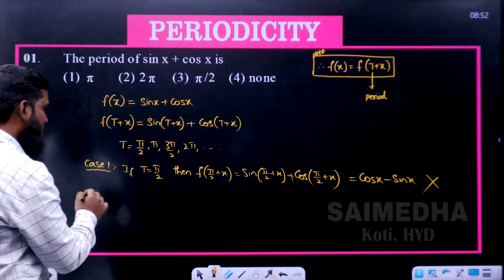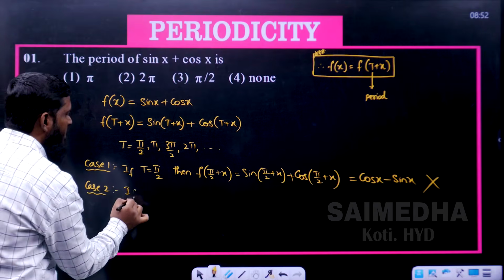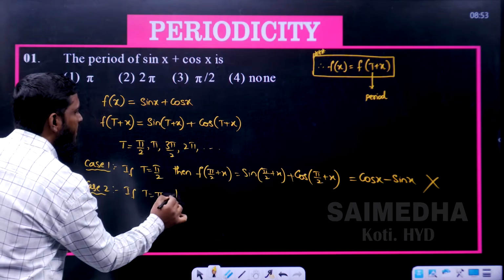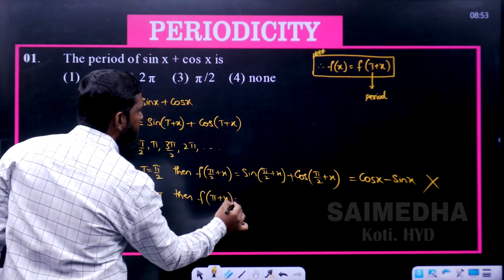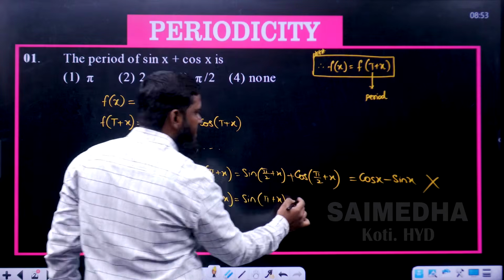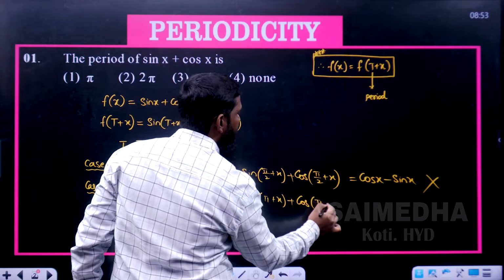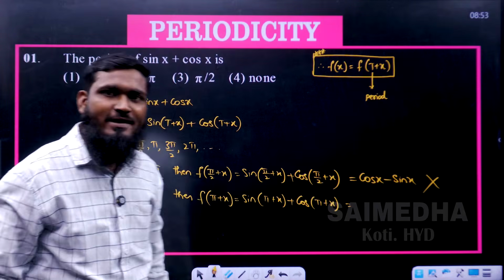Okay, now let us take case number 2. If t is equal to pi, then we are taking f of pi plus x is equal to sin of pi plus x plus cos of pi plus x. Like this we have taken. Now what is the meaning of pi? 180.